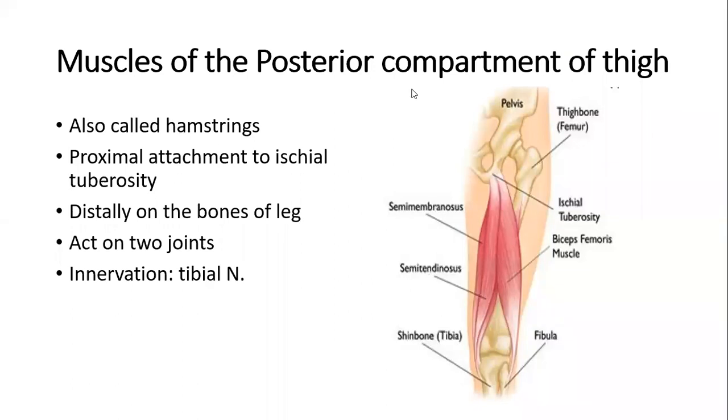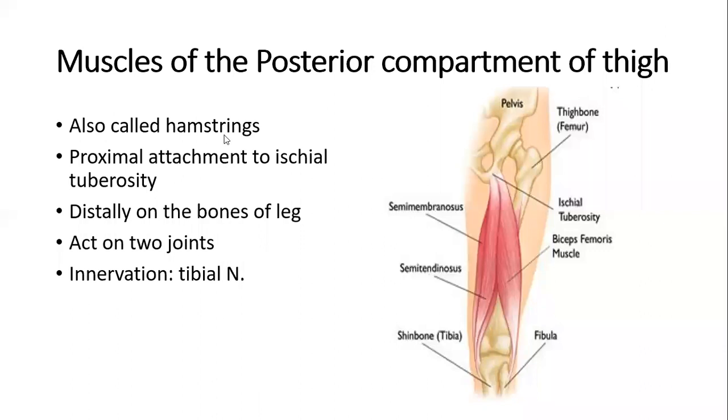Fascia is similar like anywhere else in the body. It has a superficial fascia and a deep fascia, and the deep fascia is also called fascia lata. And we have discussed fascia lata in detail in the previous lectures from substage 1. Now let's move on to the muscles of the posterior compartment of the thigh.